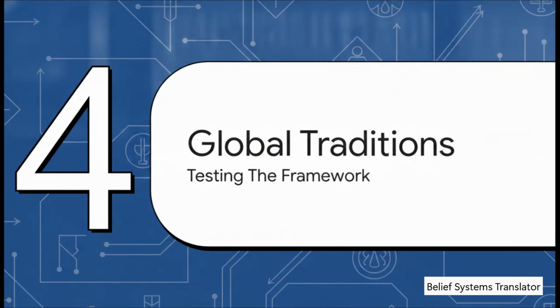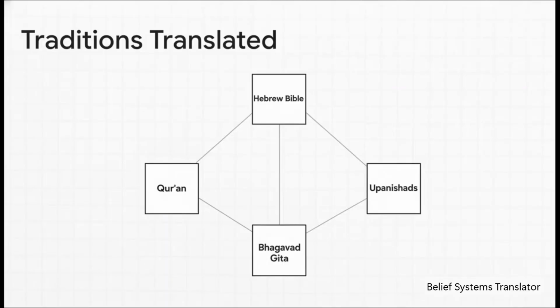Next up, Section 4, Translating Global Traditions. Because honestly, the true test of any framework like this is whether it actually works impartially across totally different cultures. And spoiler alert, it absolutely does. The Belief Systems Translator handles a massive, incredibly diverse historical data set. It's been used to translate the Hebrew Bible, the New Testament, the Quran, the Upanishads, the Bhagavad Gita, and the Tao Te Ching. And what's really amazing here is that the tool doesn't take sides. It doesn't try to prove one religion right and another one wrong.